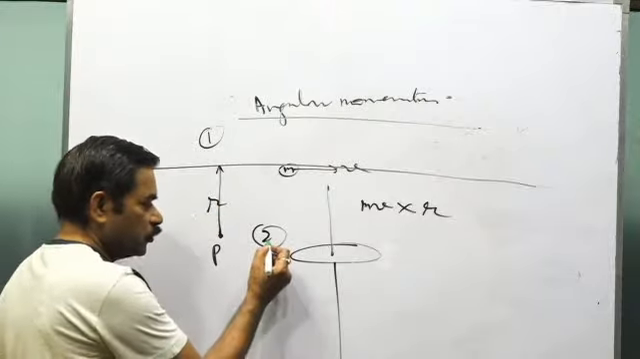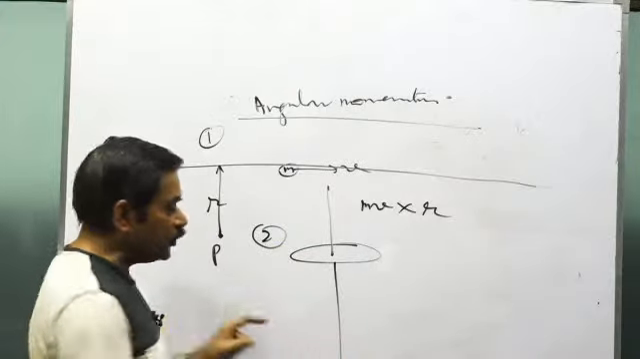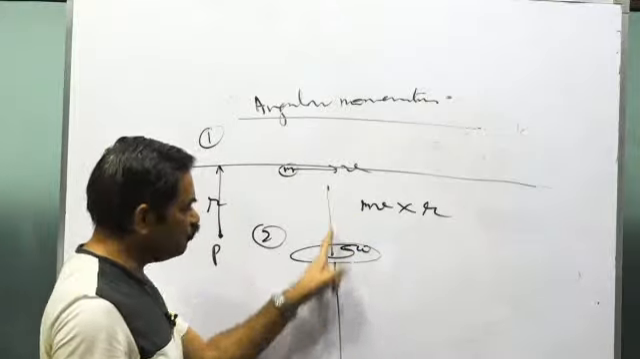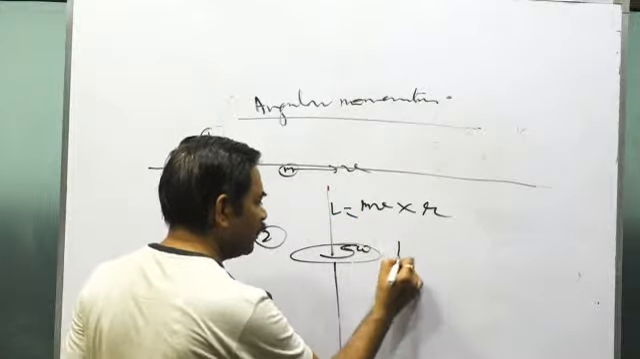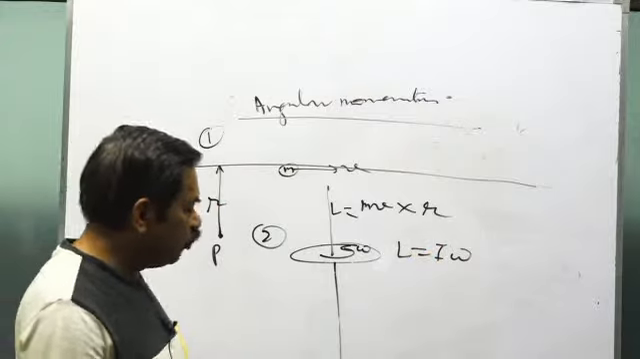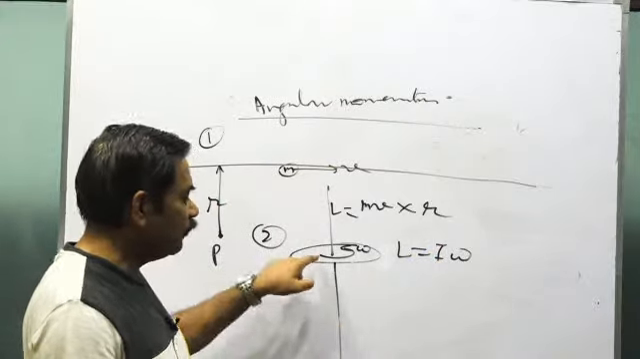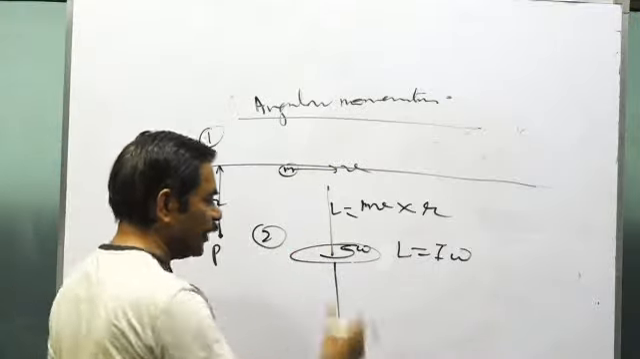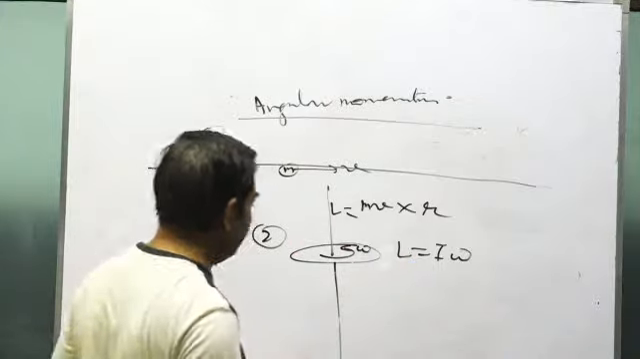Now see, the second case is what? The axis of the body is fixed. The body is rotating about a fixed axis with an angular velocity omega, and about this fixed axis its moment of inertia is I. Then its angular momentum L will be equal to I omega. So you have to calculate the angular momentum of the body about this axis. About this axis its moment of inertia is I, and its angular velocity is omega. Then the angular momentum about this axis, L, will be I omega.